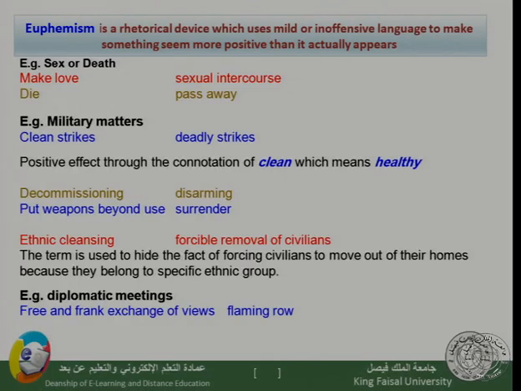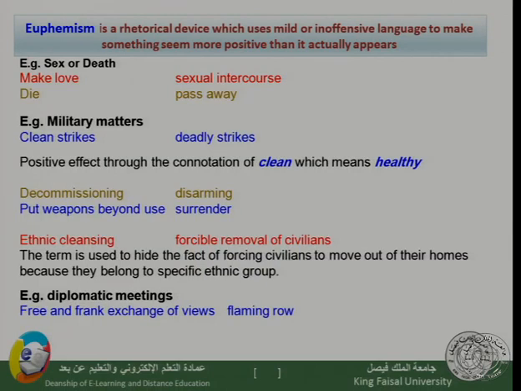So it is a rhetorical device using mild language, inoffensive language, not clear, not open, not explicit language, and the reason is, as we said, to make something look or seem more positive than it actually is.